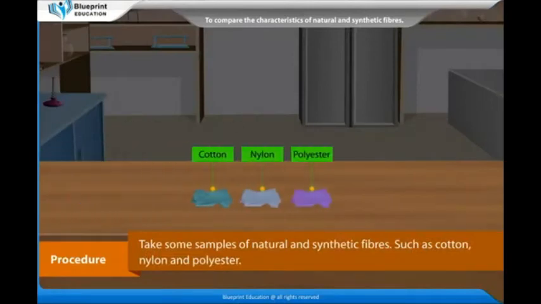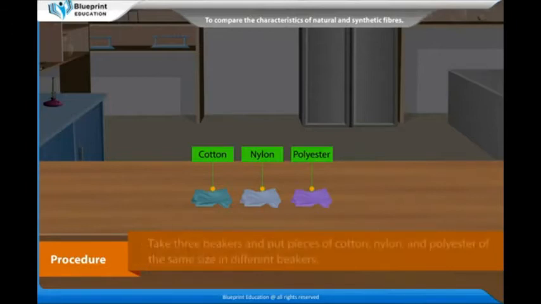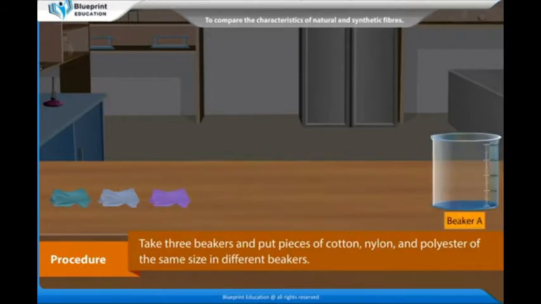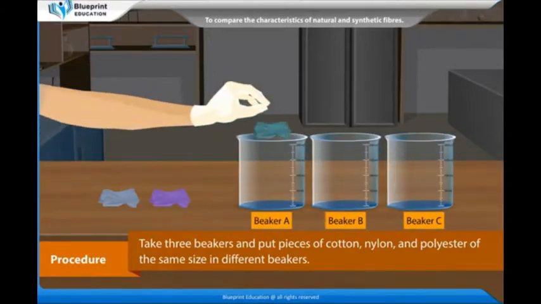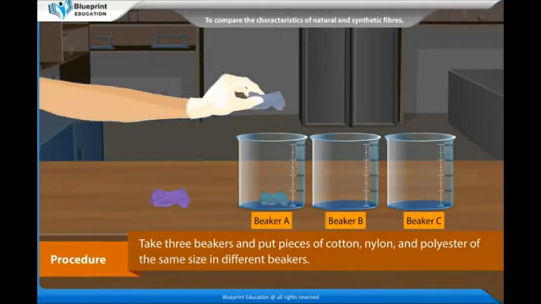Procedure: take some samples of natural and synthetic fibers, such as cotton, nylon, and polyester. Take 3 beakers and put pieces of cotton, nylon, and polyester of the same size in different beakers.